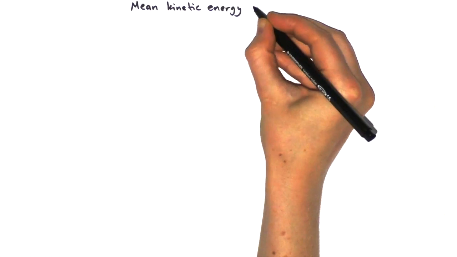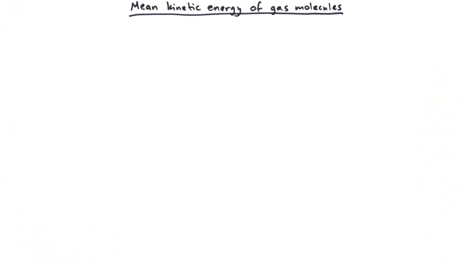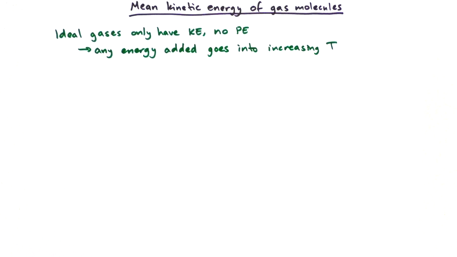The next thing we're going to look at with this kinetic model is the mean kinetic energy of gas molecules. So we know that the gas molecules have kinetic energy because they're moving. And we also know that they have no potential energy because there are no intermolecular forces between them. So what that means is that when we're adding energy to the gas, then that energy goes into increasing the temperature of the gas. Because as you remember, the temperature is a measure of the average kinetic energy.